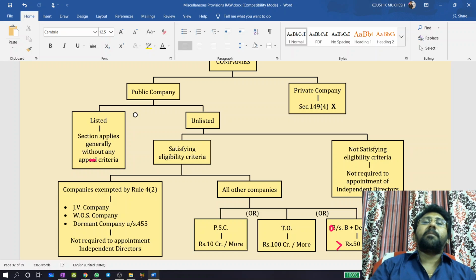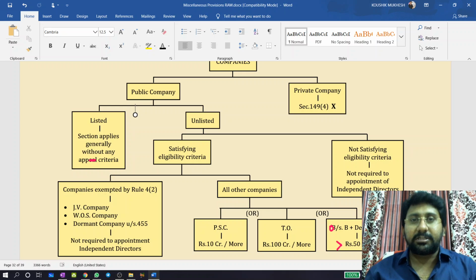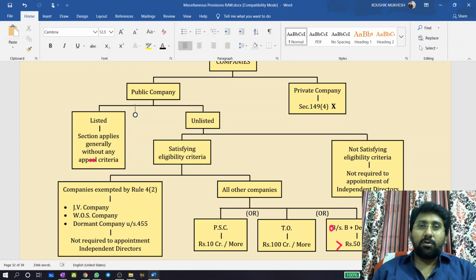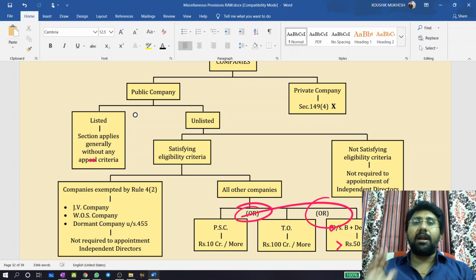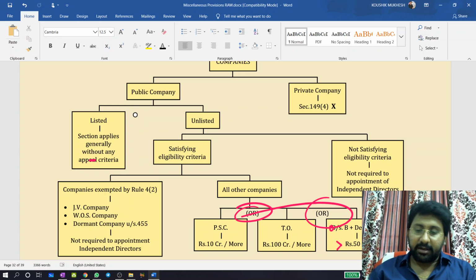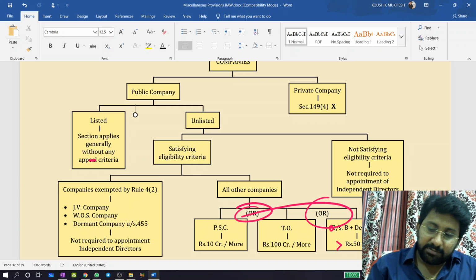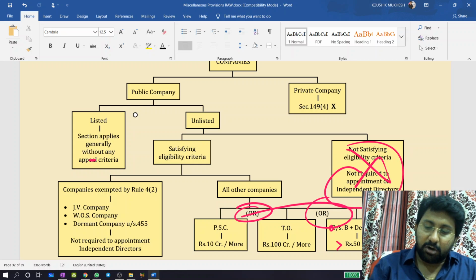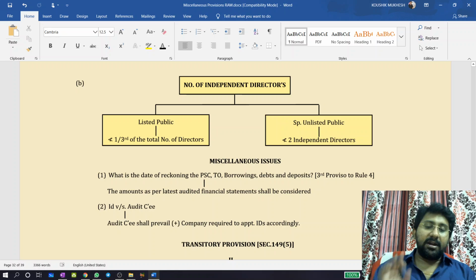In all other cases, if the paid up share capital is not less than 10 crore, or turnover is not less than 100 crore, or if the debentures outstanding or borrowings and deposits aggregate exceeds 50 crores, in any of these three cases, it is mandatory to appoint an independent director. Okay, next one. If it is an unlisted company not satisfying the eligibility criteria, it is not applicable. Next issue: number of independent directors.